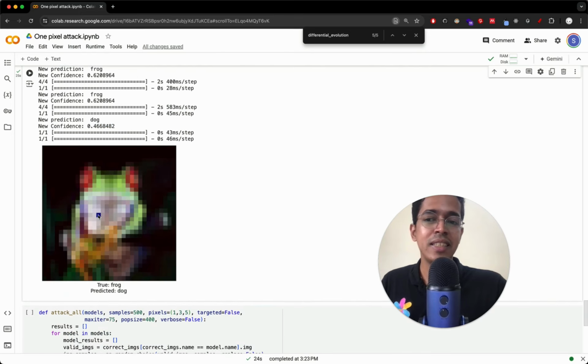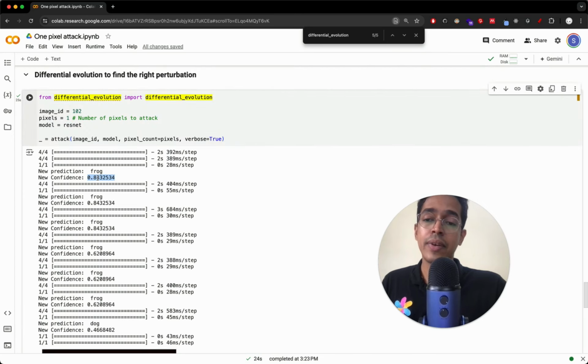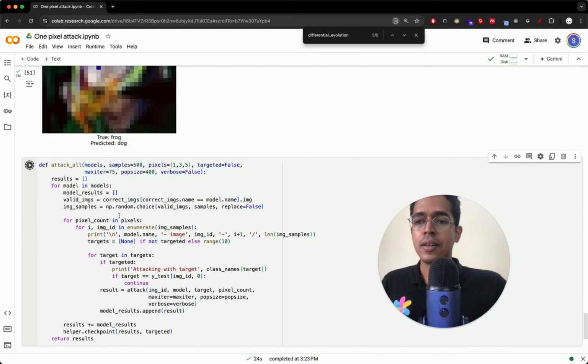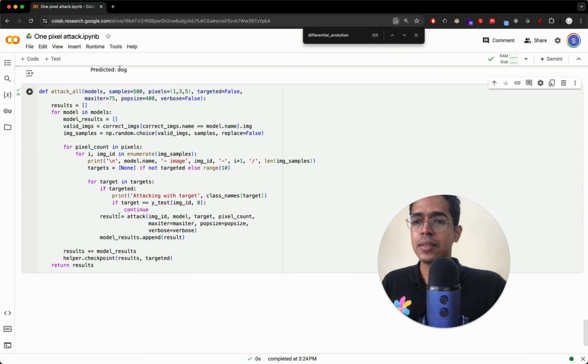All we did was change the value of this pixel. We changed the value of this pixel through differential evolution, which we discussed before. And the degree by which we have to change this pixel was also identified through differential evolution. And suddenly this image, which was being classified with 84% confidence as frog, is now being classified as dog. It's amazing, right? Now we will see a few more examples like this.